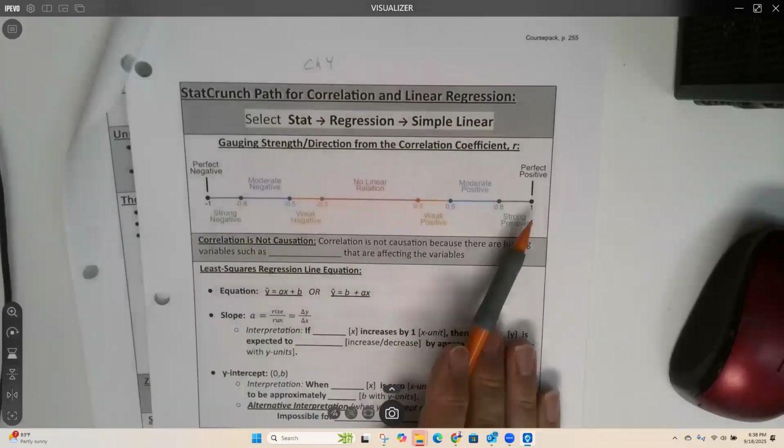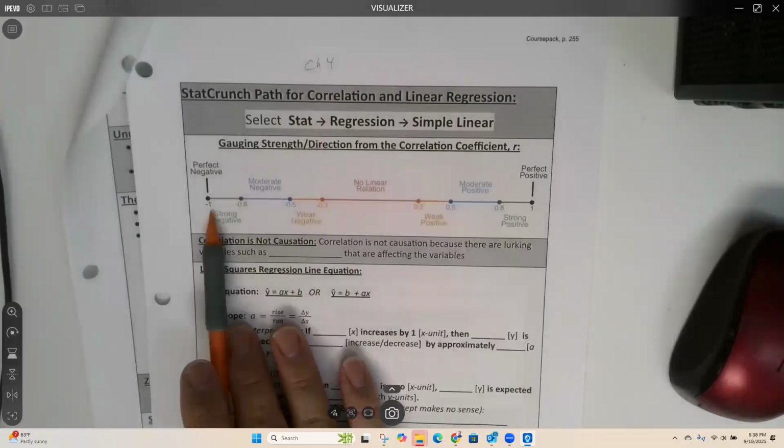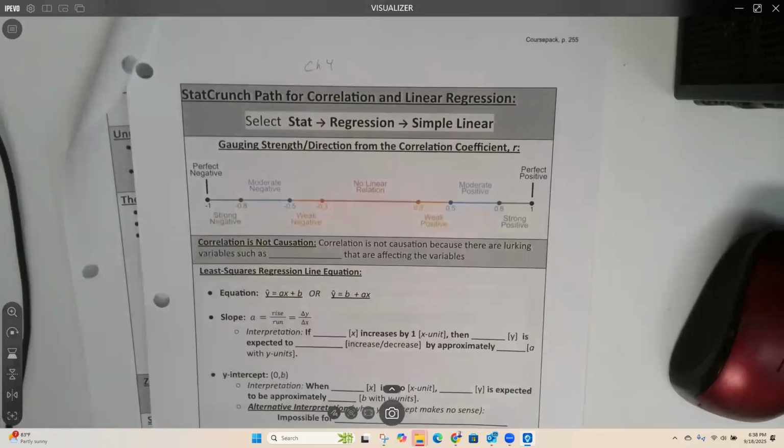Basically, when you're doing a least squares line, you have a scatter plot of dots with an x-axis and a y-axis, and you're seeing how those two variables relate to one another. The correlation coefficient comes out of the least squares calculation. We're not going to do a least squares calculation by hand, but we are going to use the correlation coefficient.